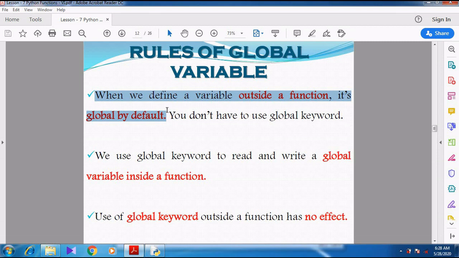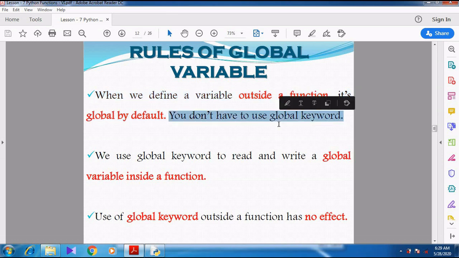Whenever we declare a variable outside the function, outside any block, it may be a while loop or for loop, then that variable becomes global by default. That variable acts like a global variable. So you need not use the global keyword.